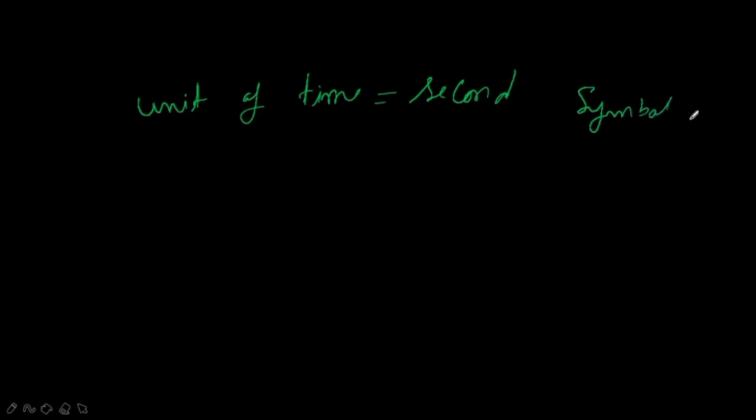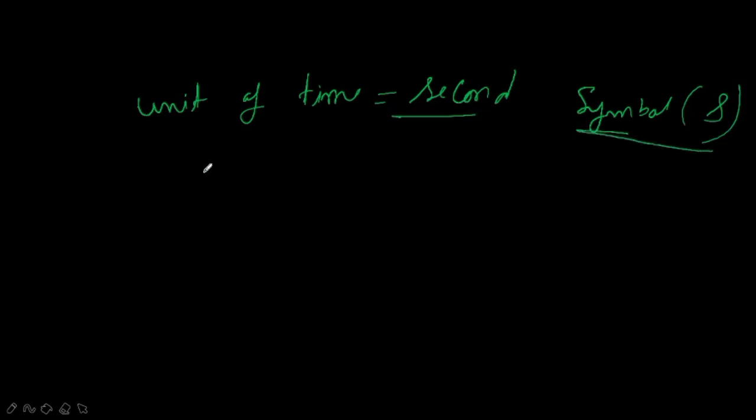Now what is the basic unit of time? The basic unit of time is second, and its symbol is s.